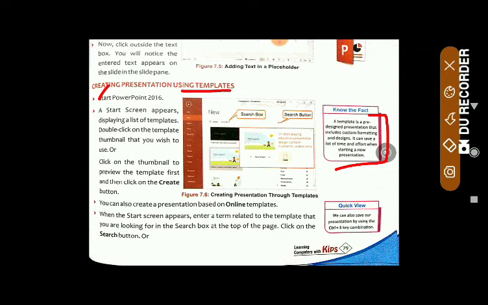So firstly, what are the steps? Firstly, start PowerPoint. We know that. After that, a start screen appears, displaying a list of templates. You can see a list of templates appears here. Now students, double click on the desired template. If I select, just double click here. Or another step, click on the thumbnail to preview the template first and then click on the create button. You can also create a presentation based on an online template. For online templates, I will show you this practically. Look here now.